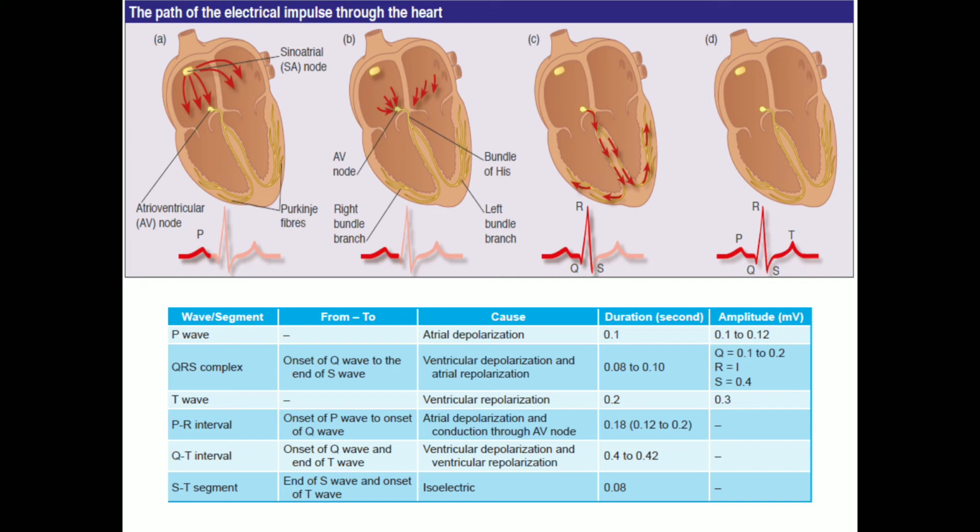Now the duration of the QRS complex is 0.08 to 0.1 second. For amplitude, you can see Q is 0.1 to 0.2, for R it is 1 millivolt, and for S it is 0.4 millivolts.